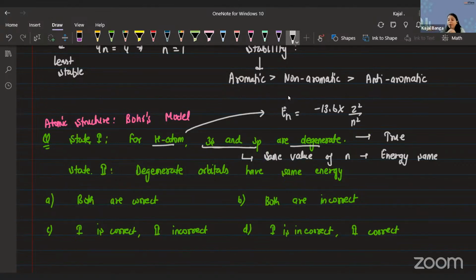Now coming to statement 2, degenerate orbitals have the same energy. Exactly, we know that. Degenerate orbitals are the orbitals of the same energy. So even this statement is also true, making option 1 my correct answer. So this was not a typical assertion-reason kind of question. They are not trying to interrelate the two statements together as such. They are just giving the two statements individually and they want us to find the relation between them.